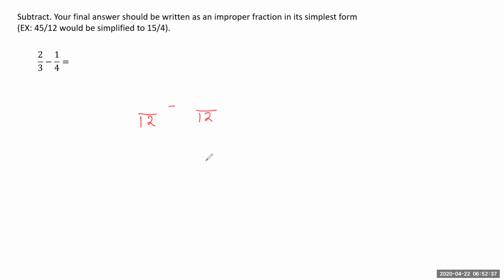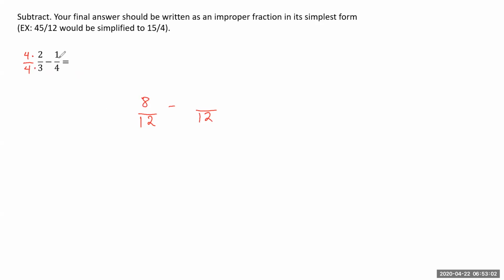So we know that's going to be our common denominator. And then again, we need to think, okay, well, what do we have to multiply 4 by? We'll start with the first one. So what do we have to multiply 3 by to get to 12? Well, 3 times 4 is 12. We can't just multiply the denominator. We also have to multiply the numerator, because 4 over 4 is equal to 1. 4 times 2 is 8, and then 4 times 3 is 12.